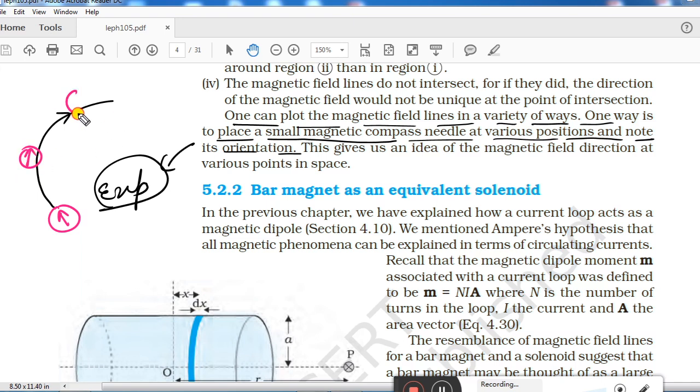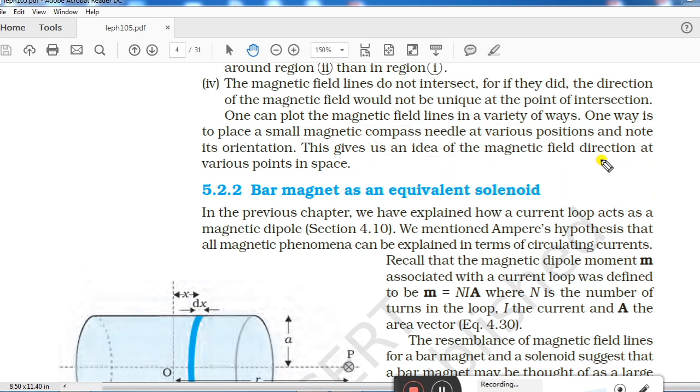In the same way as you proceed in the forward direction, you will see that the needle deflects at different points, which will help you identify the direction of the magnetic field line, right? So like this we can have an idea in which direction magnetic field lines are going in space at any point. This is the end of this video.